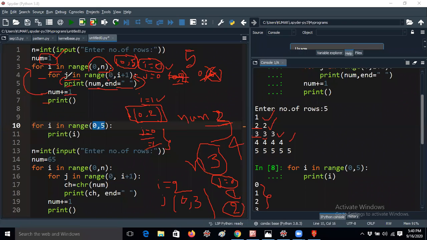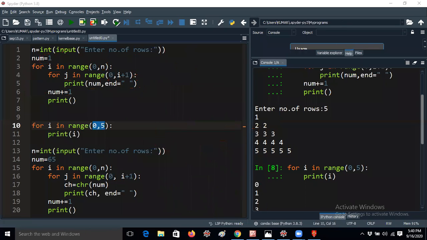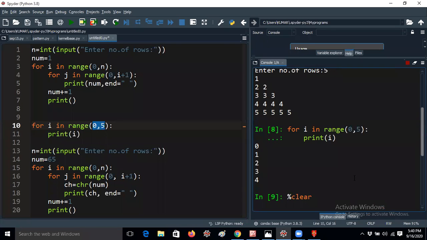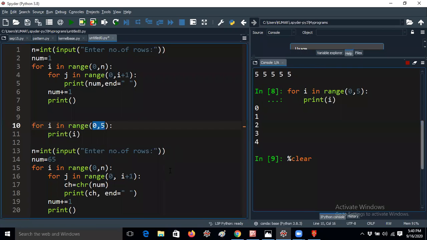This is called the j loop is the inner for loop, i is the outer for loop. Okay, you should understand this. So hope it is clear to all of you. If you have any doubts, please mention in the chat box. And in the same way I'm writing this code.